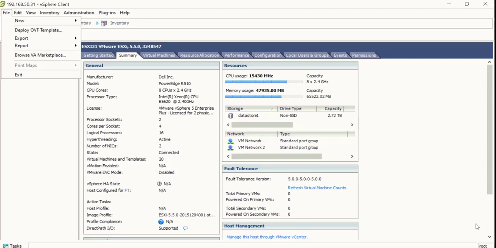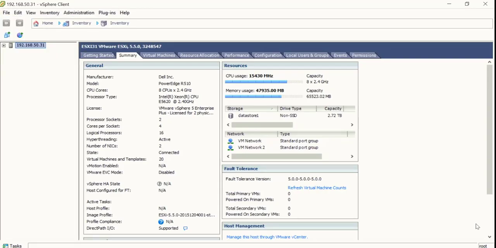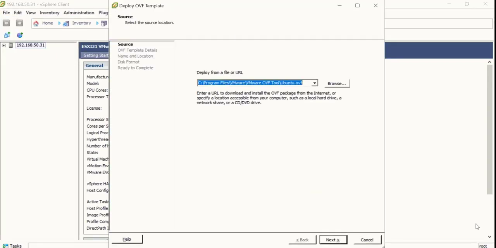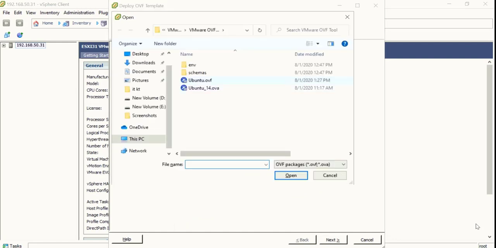Open the vSphere desktop client. Click on File, then select Deploy OVF template. Click on Browse and select the Infraon SecuRA OVF template file.